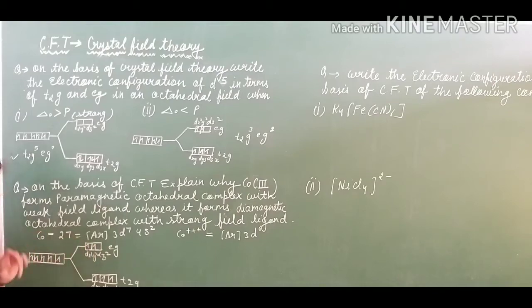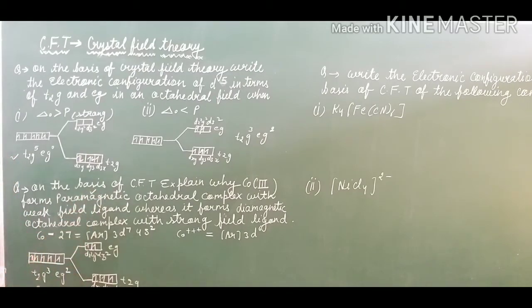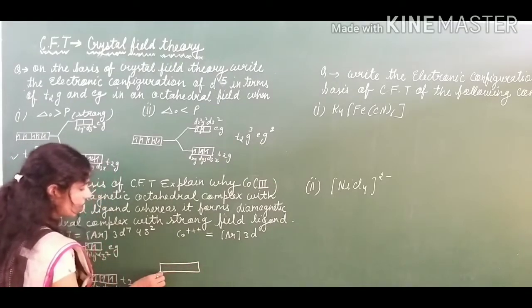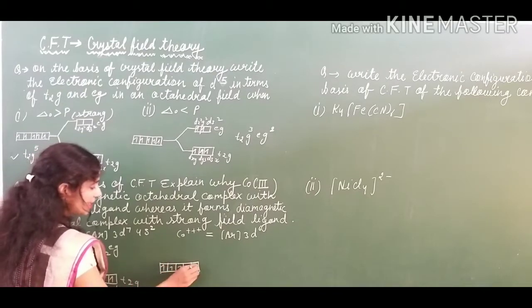So you will have the configuration t2g3 and eg2. You can see here the number of unpaired electrons are there, so that shows that statement was correct. In that case it is paramagnetic. As we talk about the next one, for a strong ligand, we have to take the same 6 electrons.